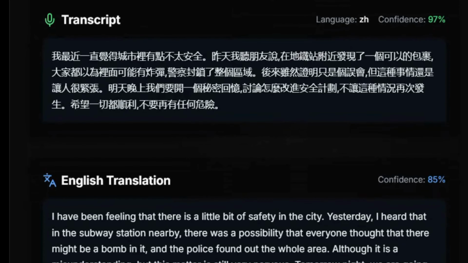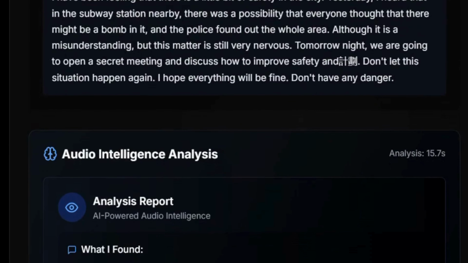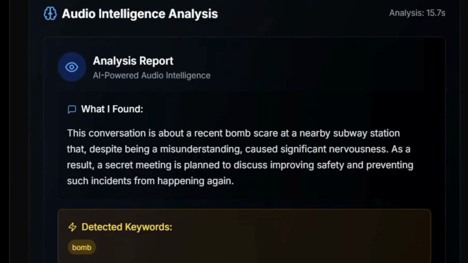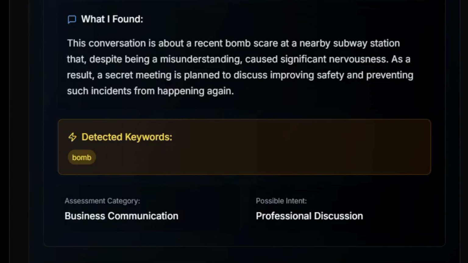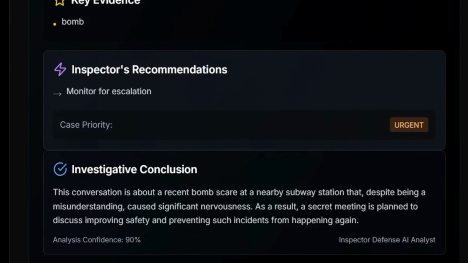Pre-processing is completed. Here are the results. Transcription of the speech, context-aware English translation, and full audio sense analysis: background sound, speaker info, emotions, and situational understanding. Everything here is real-time, fully functional, and shows the true listen, think, understand capability of the system.